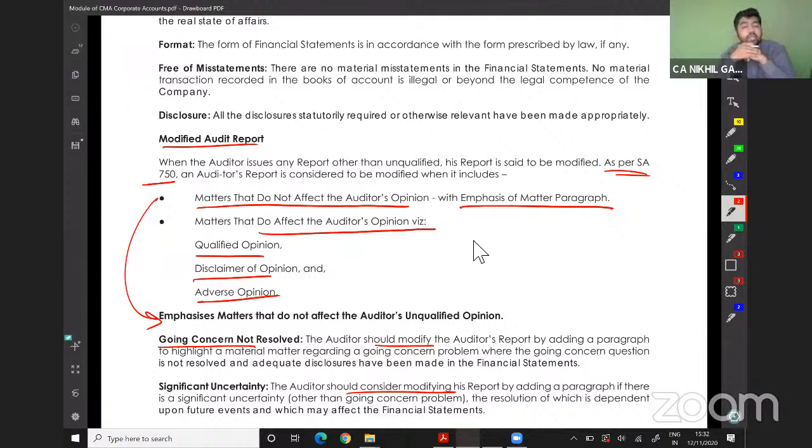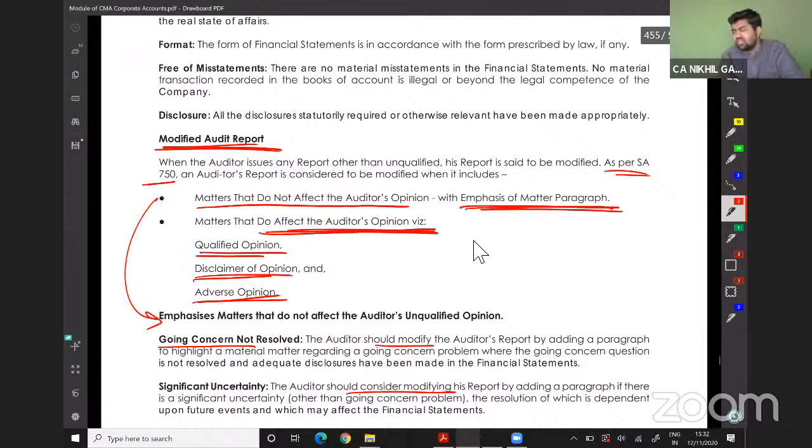So modified opinion is bifurcated into three parts. There are basically two types of opinion. One is modified, another is not modified opinion. Modified audit report: as per SA 750, an audit report is considered to be modified when a matter does not affect the audit report, with the emphasis of matter paragraph. A matter that does affect the audit report is a qualified opinion, disclaimer opinion, or adverse opinion.